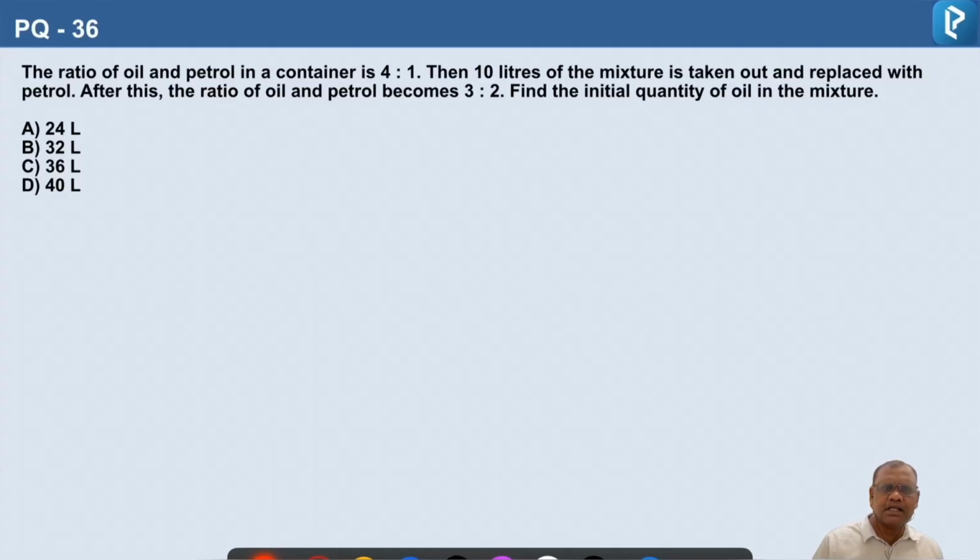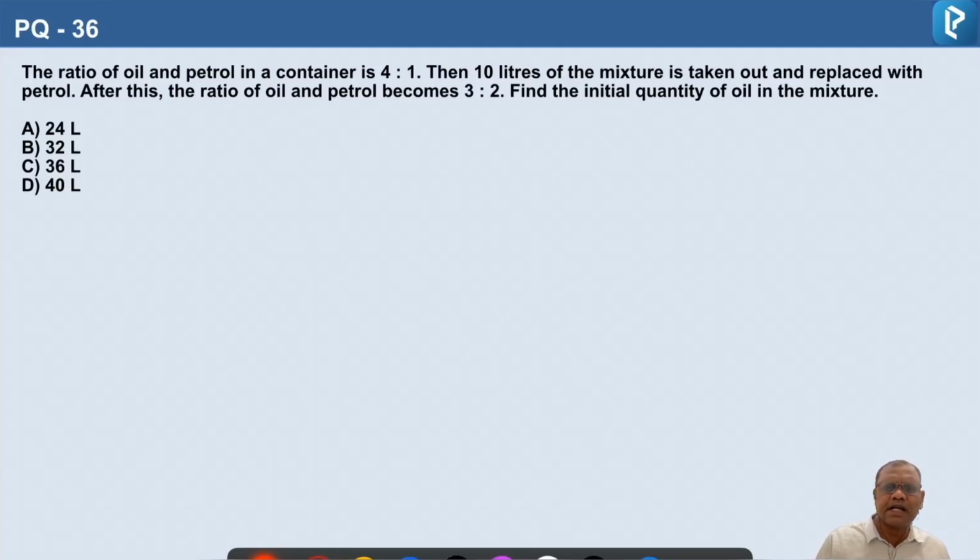So here there is a replacement, removing and replacement. So we need to use the concerned formula. Here the mixture is taken out and the petrol is added. The oil content is not added. So we need to compare the concentration of oil here, because the concentration of oil is only changing here.